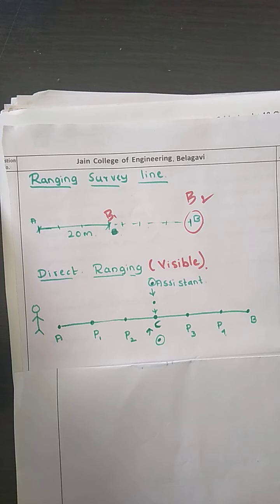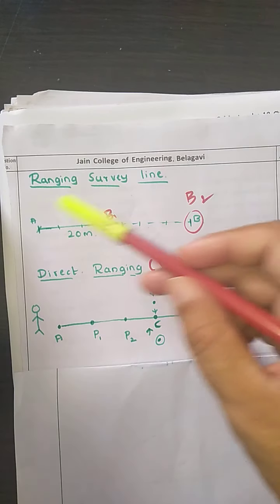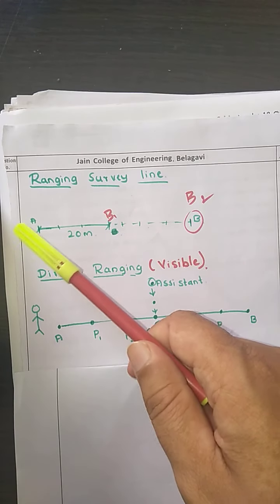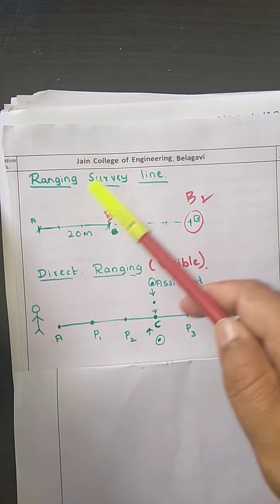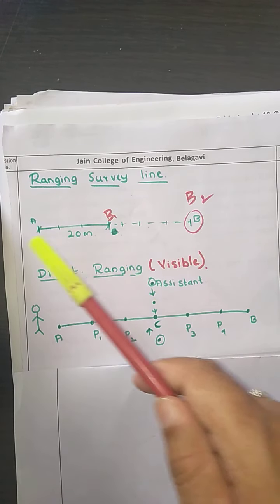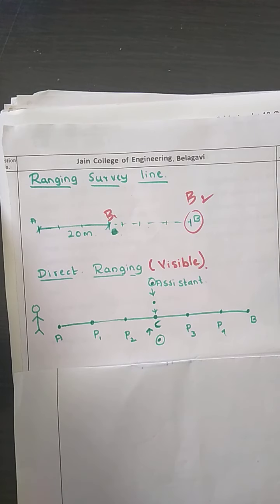Now, when a survey line is longer than a chain length, it is necessary to align the intermediate points on the survey line. Suppose we have a chain of around 20 meters. If we stretch the chain, A and point B1 will be on the same line.